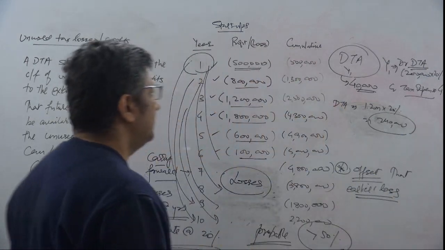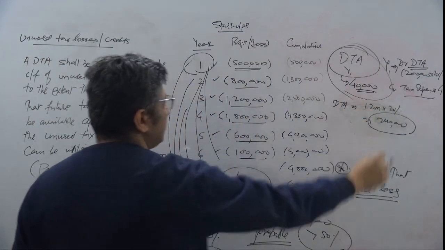And that is where we start doing those accounting transactions, okay?